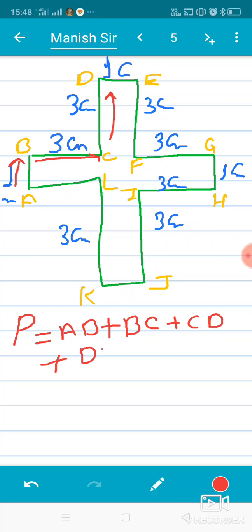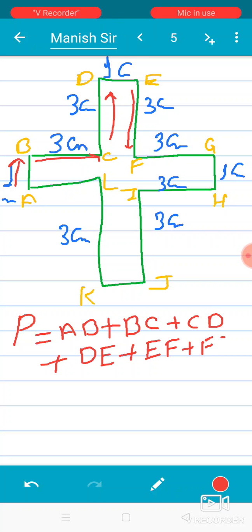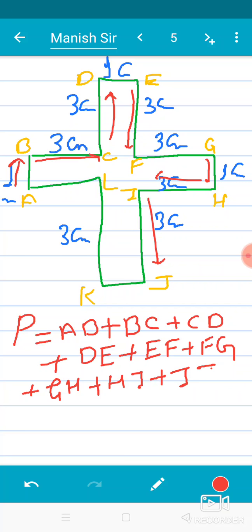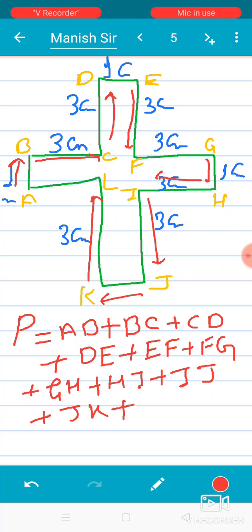again DE, add EF, plus FG, plus GH, HI, plus IJ, plus JK, and the last side is KL.